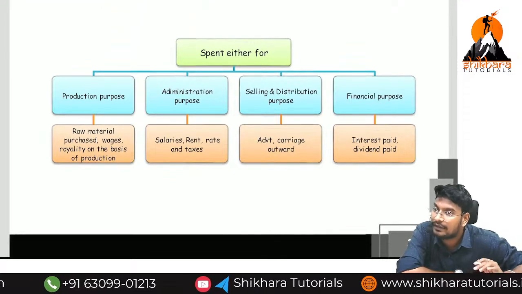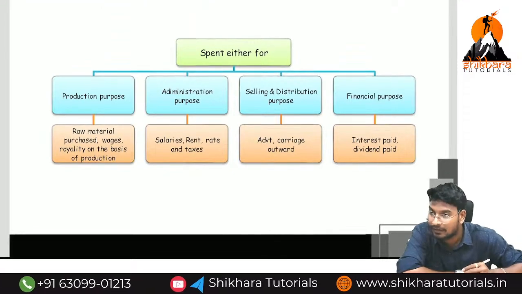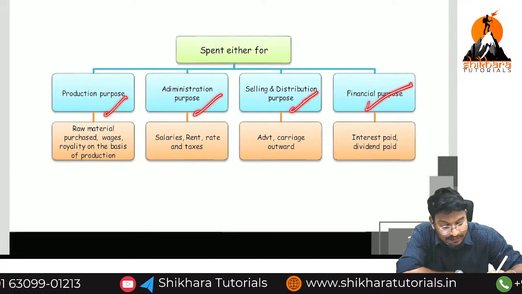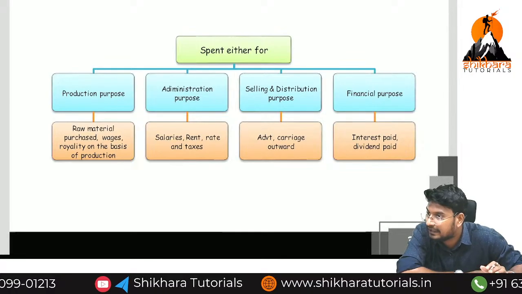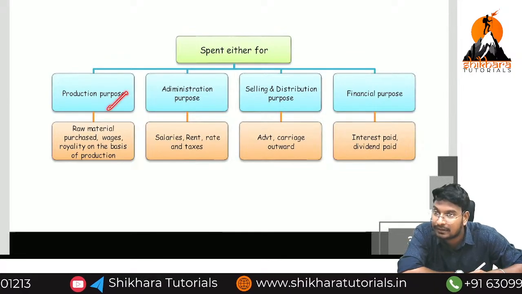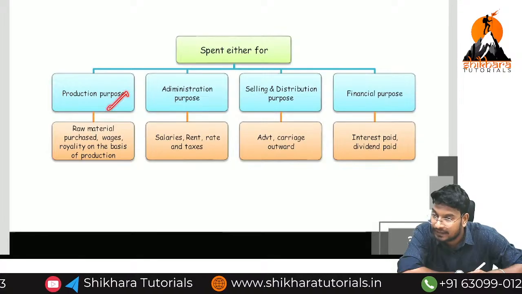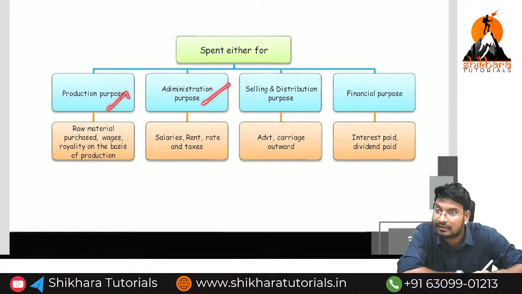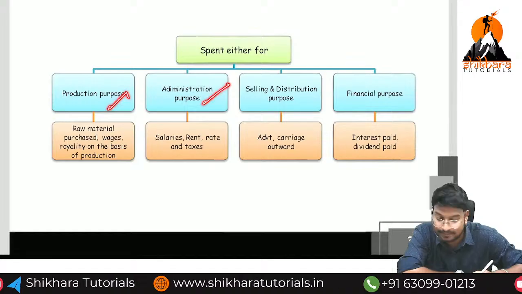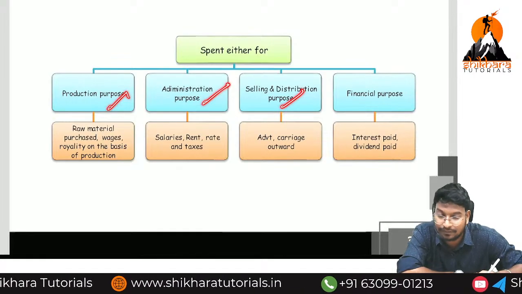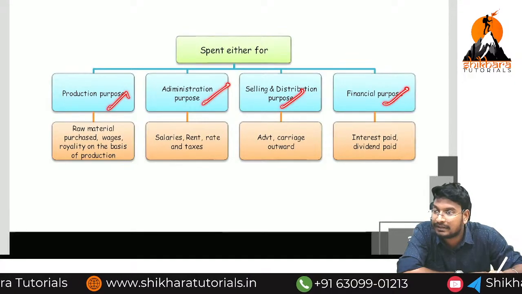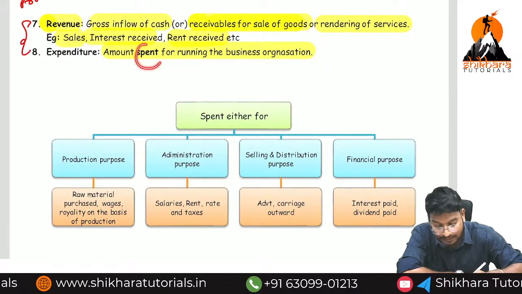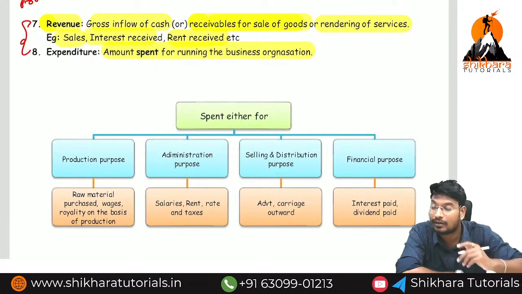What is the meaning of expenses? Expenses can be used for production purpose, administration purpose, selling and distribution purpose, and financial purpose. Production means raw material, wages, royalty, etc. Administration means rent, salary, etc. Selling and distribution means advertisement, carriage outward, etc. Financial purpose means interest and dividend. So these are all called expenses.